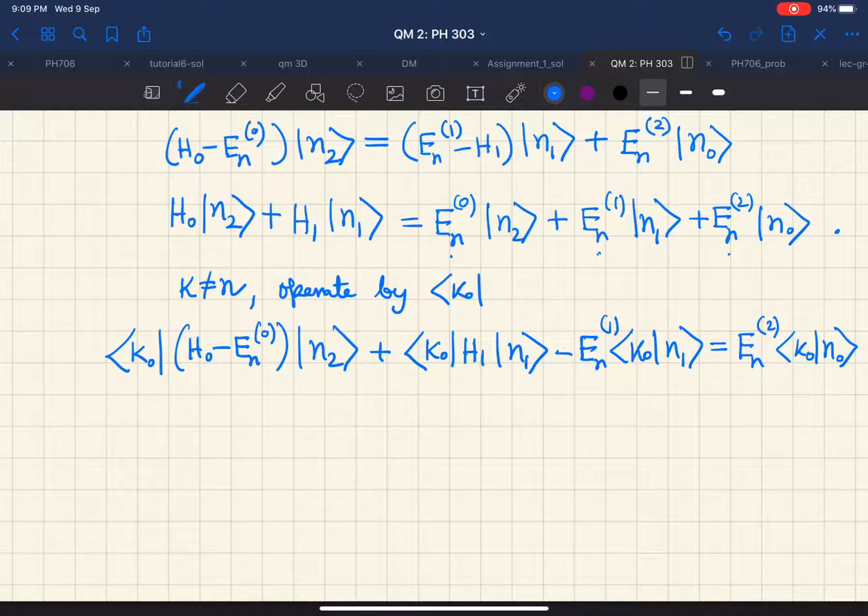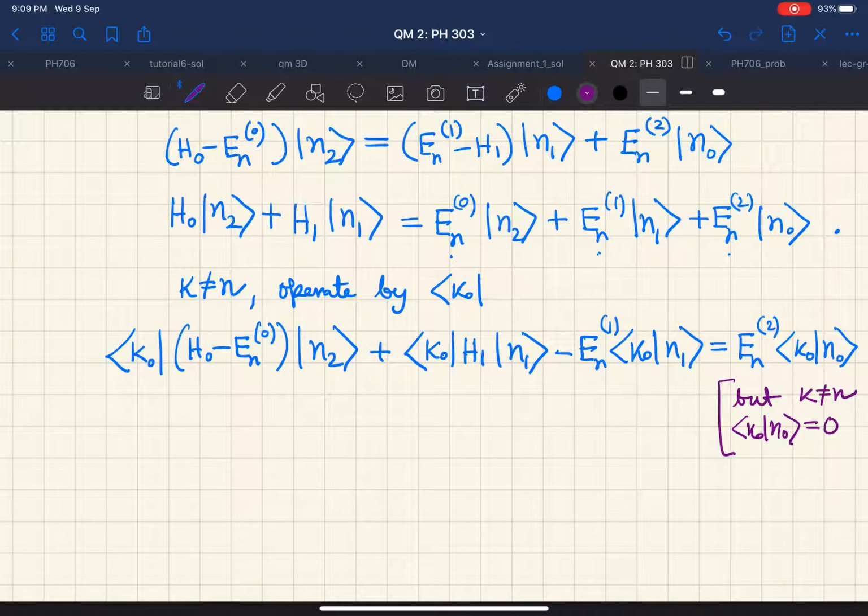But now we have used the fact that k is not equal to n. The 0 does not matter, it is just telling us the unperturbed eigenstate. So k not equal to n means that in the unperturbed basis it should have given delta kn, but since k is always not equal to n, ⟨k0|n0⟩ should always be 0, because k equal to n is not acceptable. So the right hand side of this equation becomes 0.